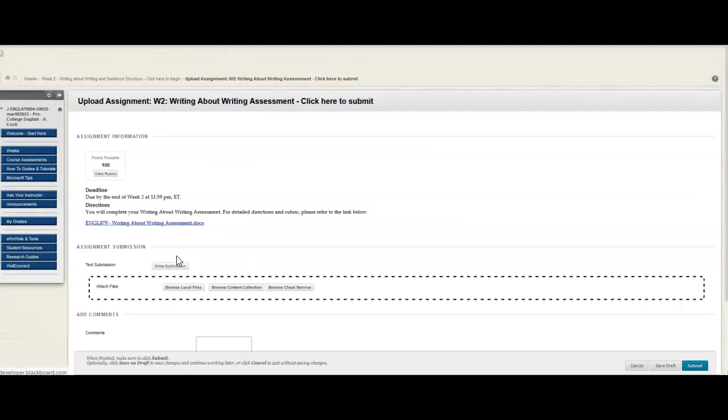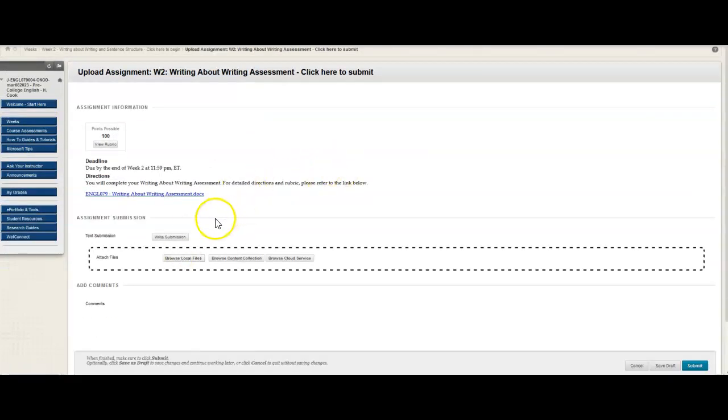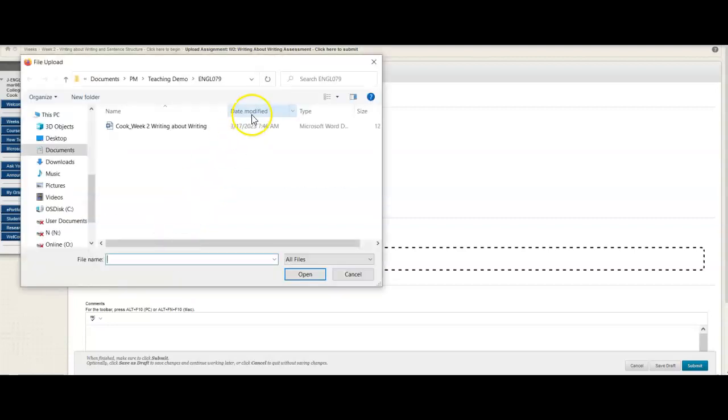This will take you to a new page where it will ask you to browse your local files and upload your Word document. Click this Browse Local Files, and it will take you into all of your documents stored on your computer. One tip I have is to create a specific English 079 folder so you can remember exactly where you saved your Word document. So you'll enter your folder where you saved it.